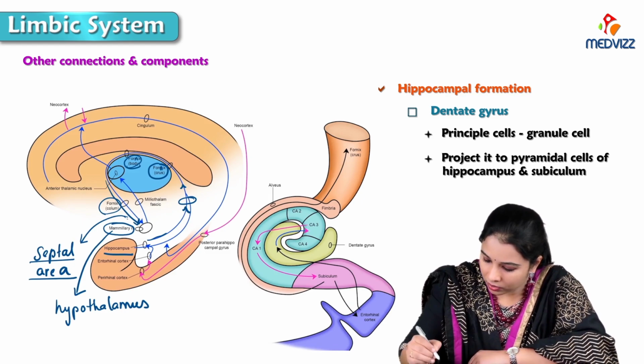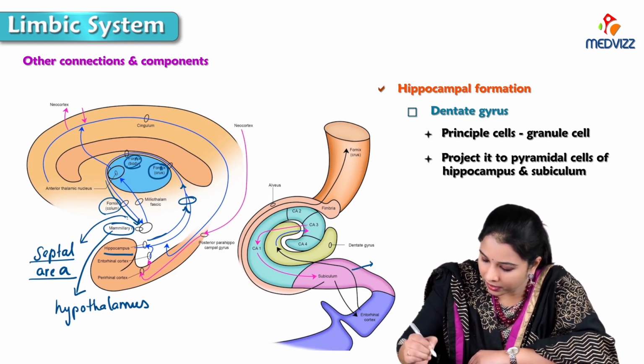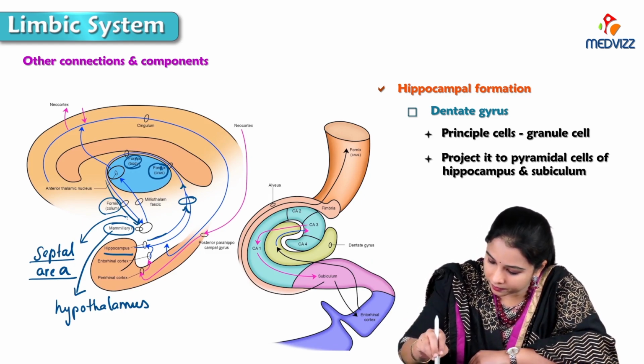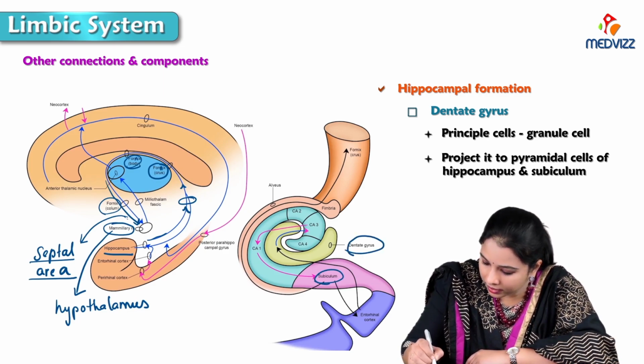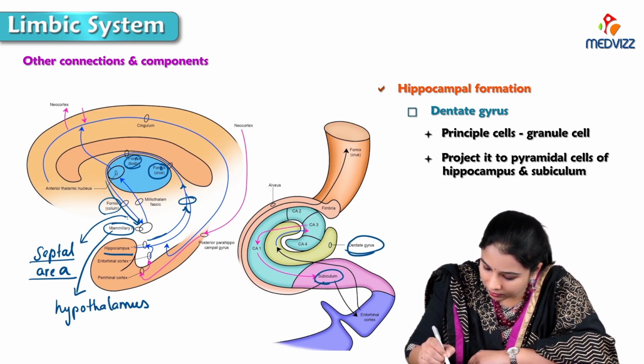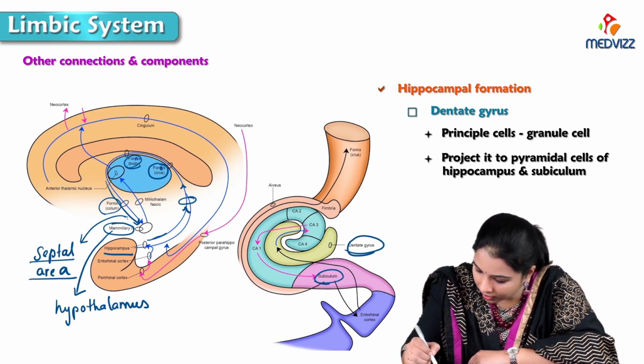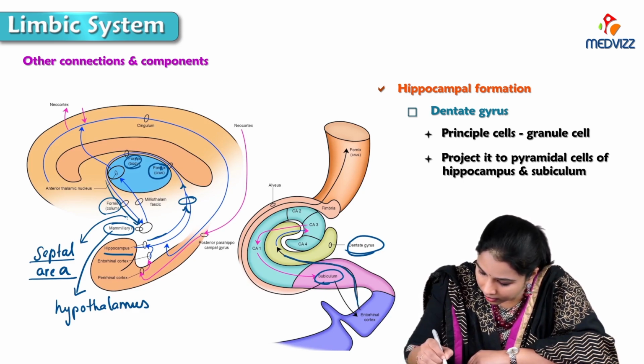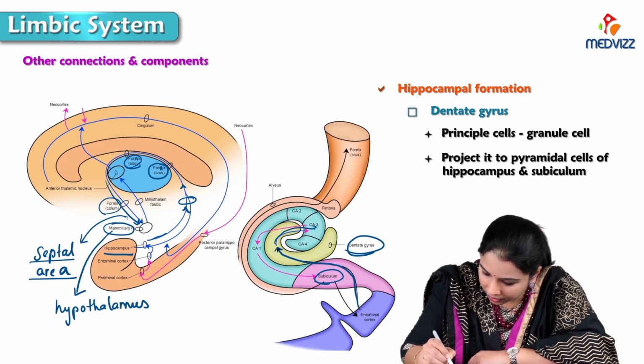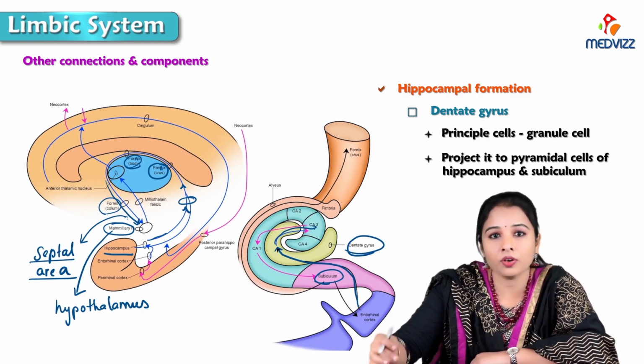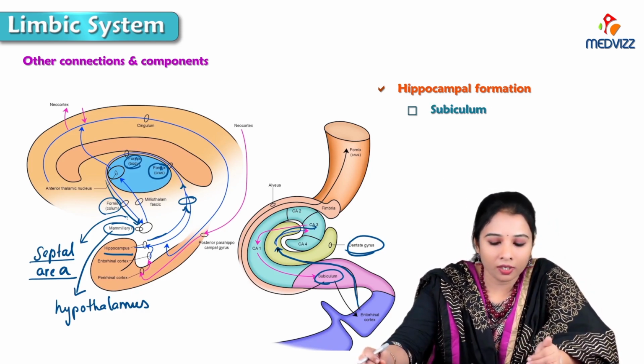So this is the subiculum. This pink colored one is the subiculum. And here is the dentate gyrus. We can see it receives major pathway from the subiculum and the entorhinal cortex. So this one from the entorhinal cortex, and from the subiculum, and from the dentate gyrus back to the hippocampus. So all this.